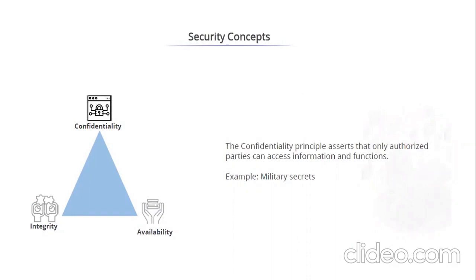The confidentiality principle asserts that only authorized parties can access information and functions. Example, military secrets. When we talk about confidentiality, classification, inventory classification, and asset classification is an important aspect, because if you're dealing with the private sector and if you're dealing with the military sector, they are two different things.